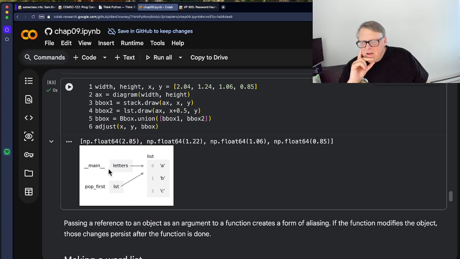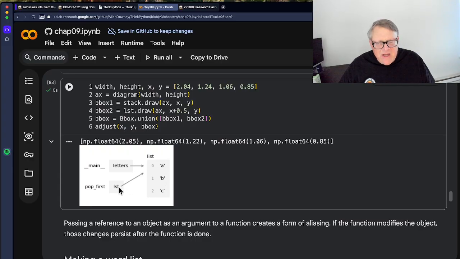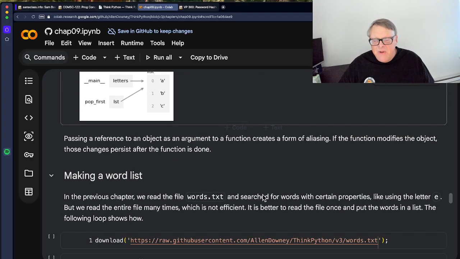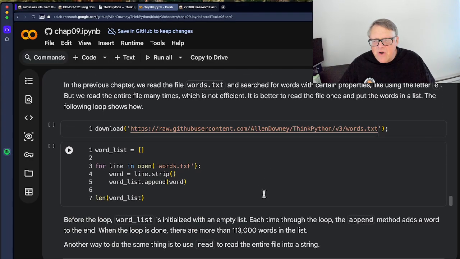The main function has a thing called letters that points here, and the subroutine has a pointer to the same object. So, all right, now we're going to make a word list. We're going to download a word list someplace here.